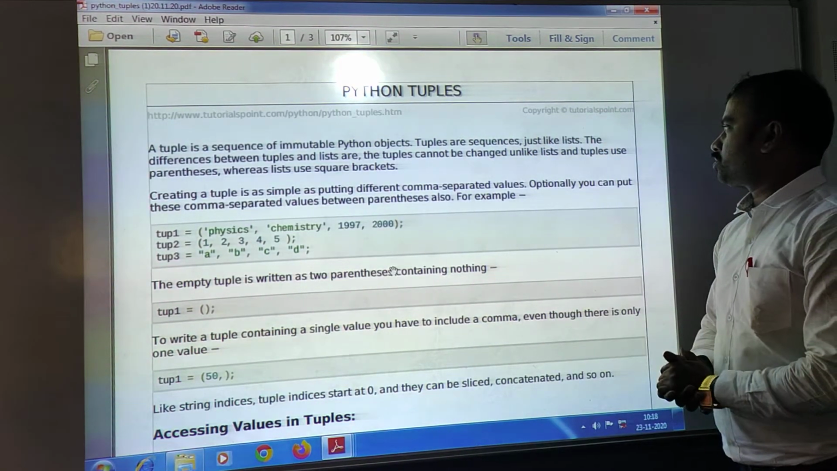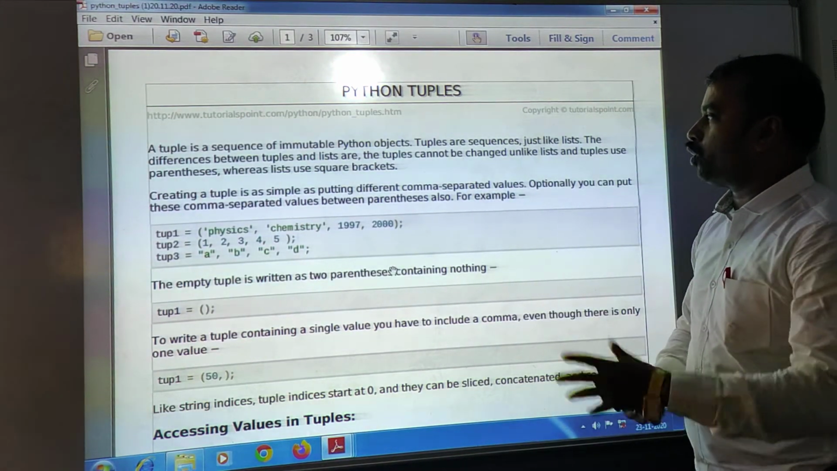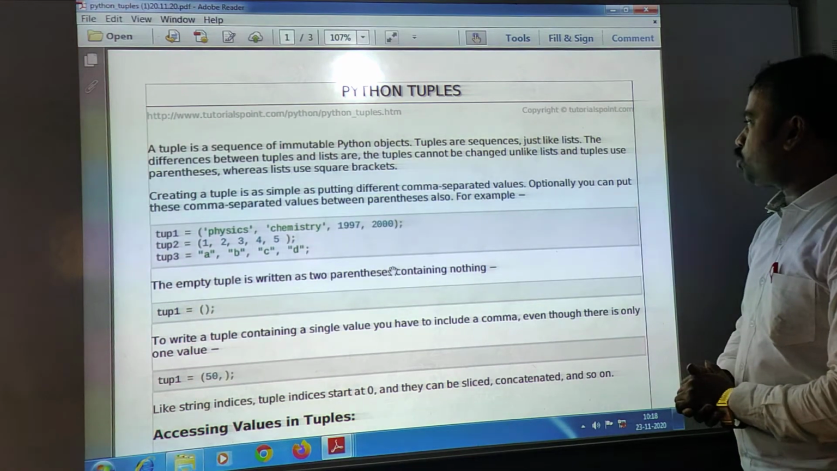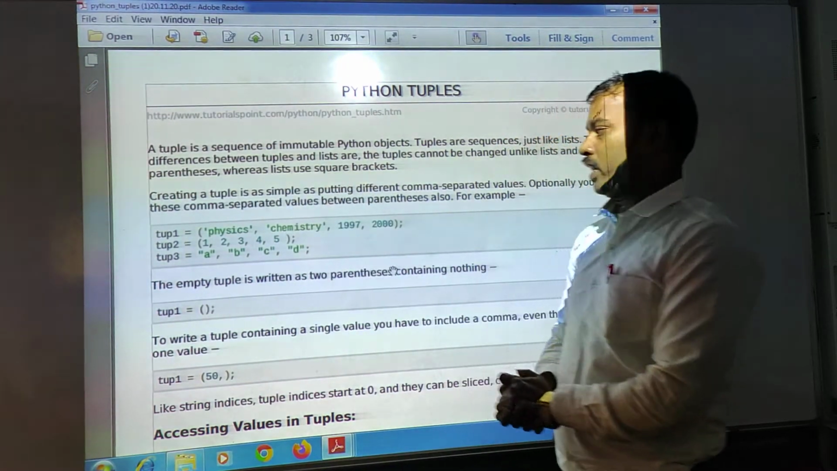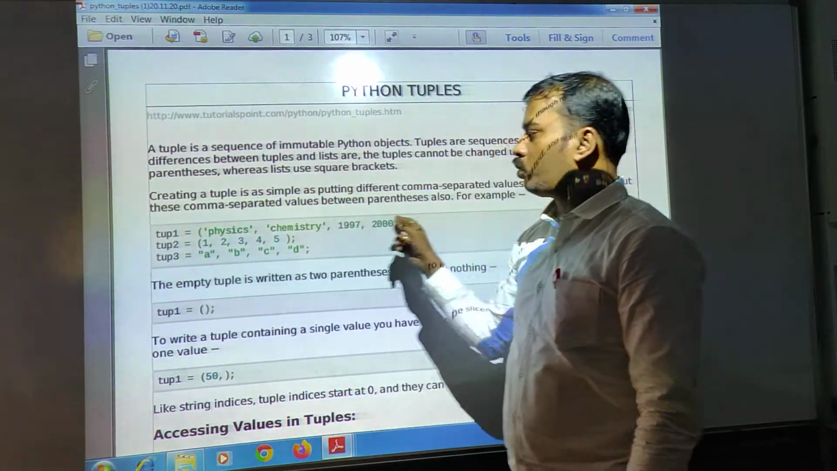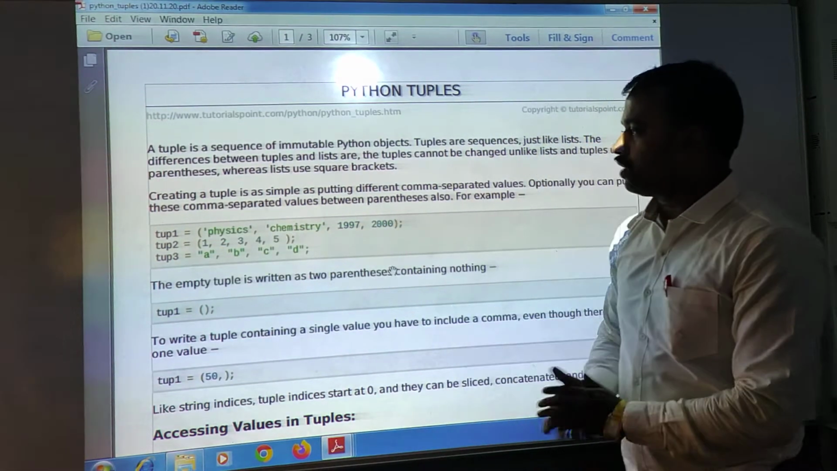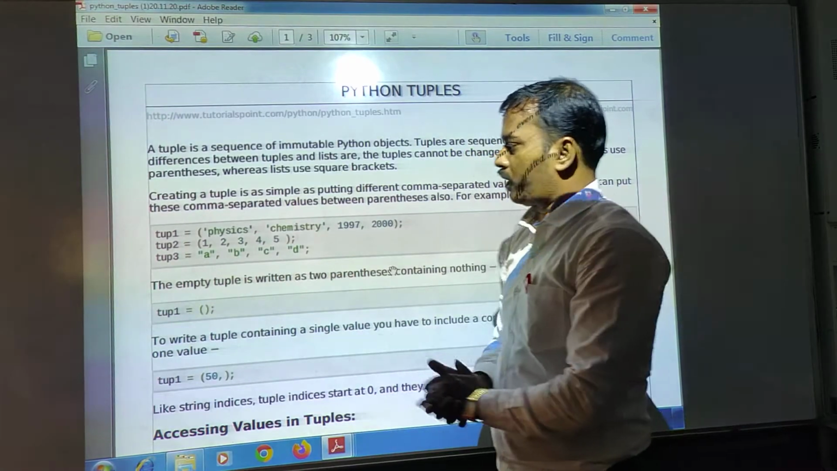Tuples are a sequence just like lists. The difference between tuple and list, which I already discussed, is that tuples cannot be changed. Unlike lists, tuples use parentheses, whereas lists use square brackets. I think you understand this concept. Look at this example: a tuple can be represented within parentheses, but for a list you need square brackets.